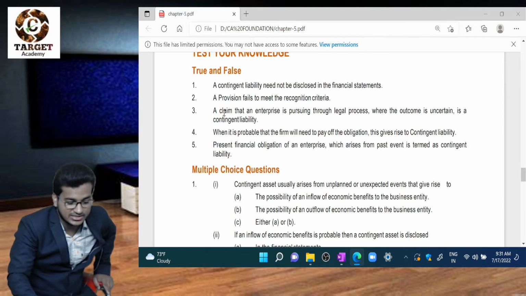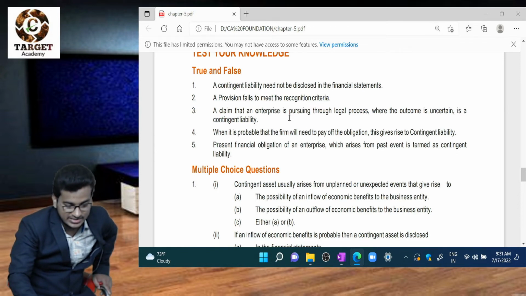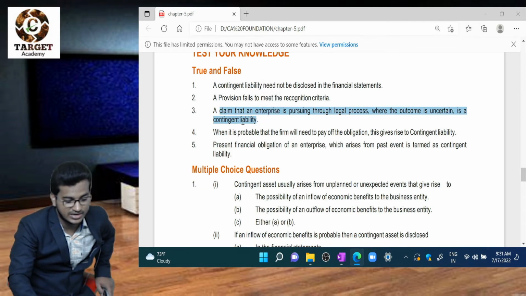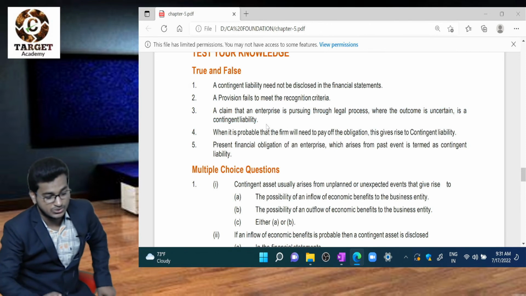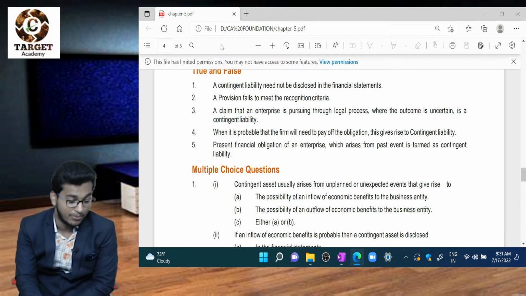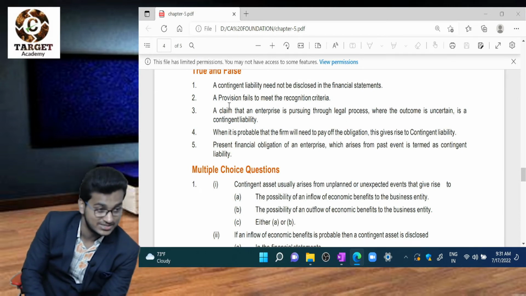A claim that an enterprise is pursuing through legal process, outcome is uncertain, is a contingent liability. Here we filed a case, we are pursuing through legal process. That means that is not a liability, that is an asset.